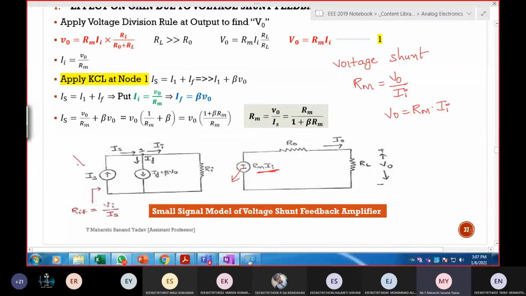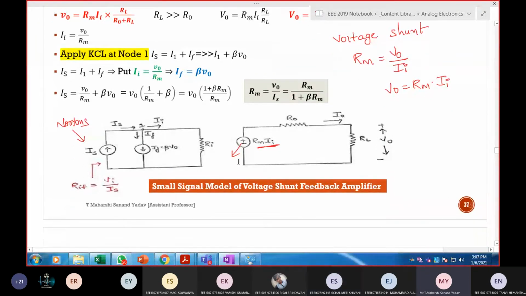So here I'm going with IS. Why? Because it is Norton's. And here IF direction, why is it going in downward direction, why not upward? Feedback with the inputs. Correct. Feedback is present at the bottom, so that's why it is facing towards down. So I hope this is clear. Again, the same concept, R0, load resistance is RL.